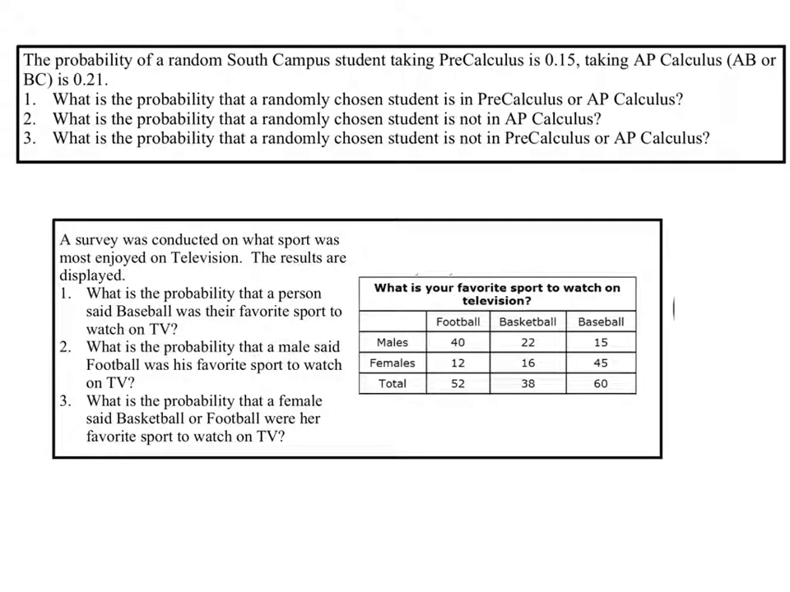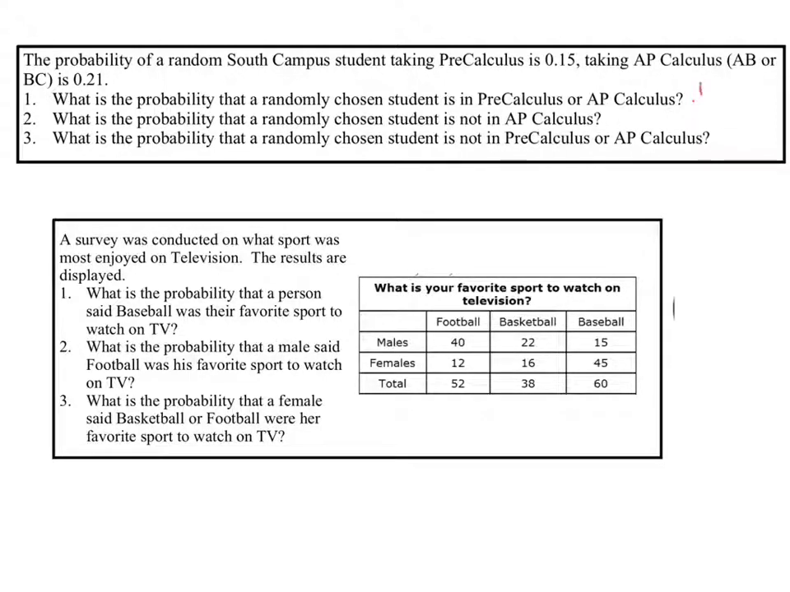In this video, we're going to do a little more work with probability as well as introduce a fifth rule from our rules that we started talking about in a previous video. The probability of a random South Campus student taking pre-calculus is 0.15 and taking AP calculus is 0.21. Notice those two things are disjoint, meaning you can't take both at the same time. So what is the probability that a randomly chosen student is in pre-calculus or AP calculus?